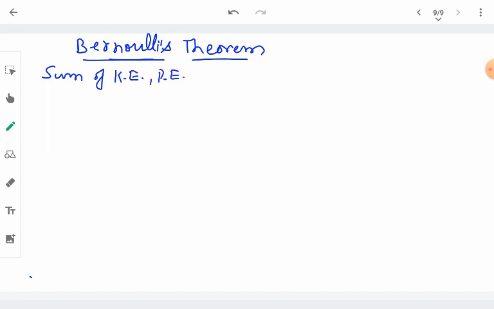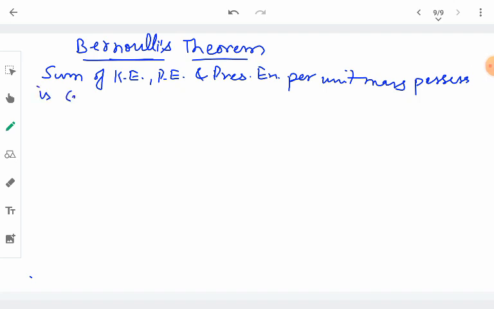potential energy, and pressure energy per unit mass possessed by a flowing liquid, means the sum of all the energies possessed by a liquid which is flowing, is constant. That means the sum of all the energies, or simply we can say the total energy of a flowing liquid, is always constant.